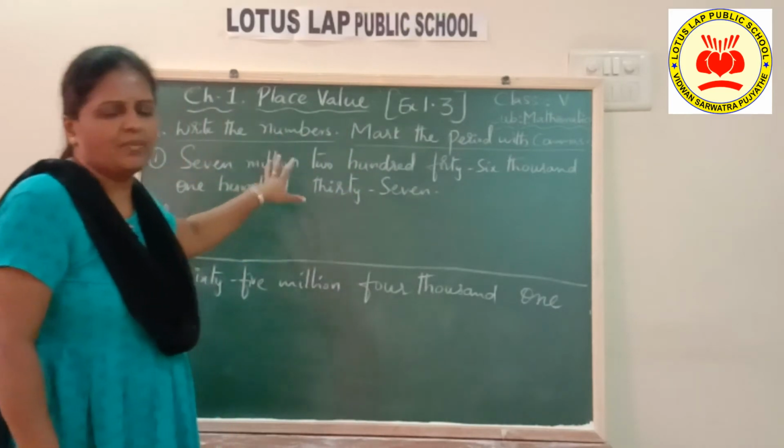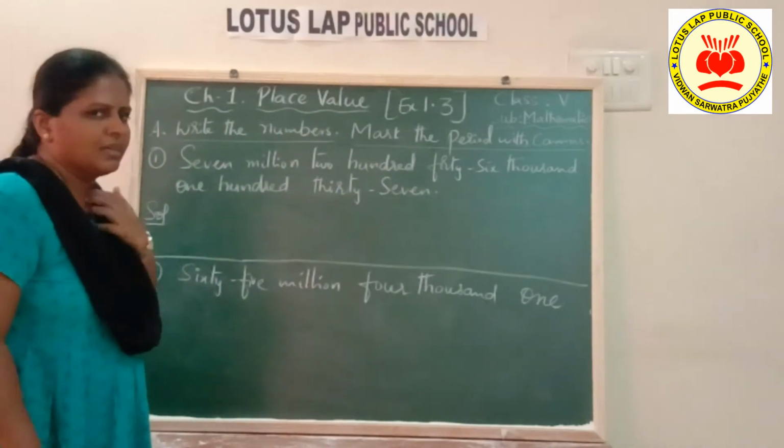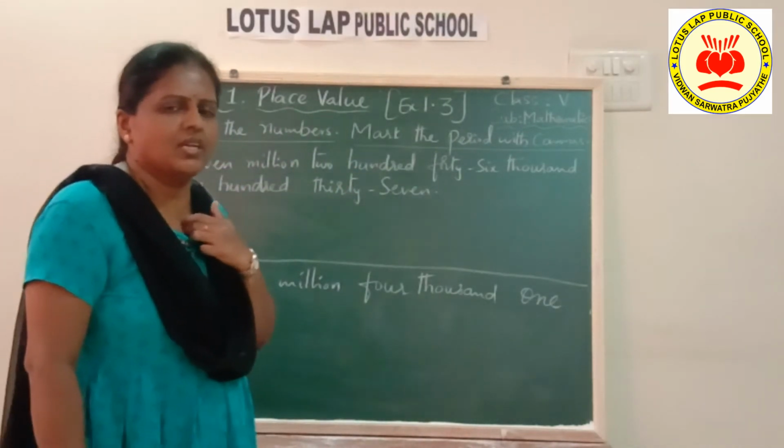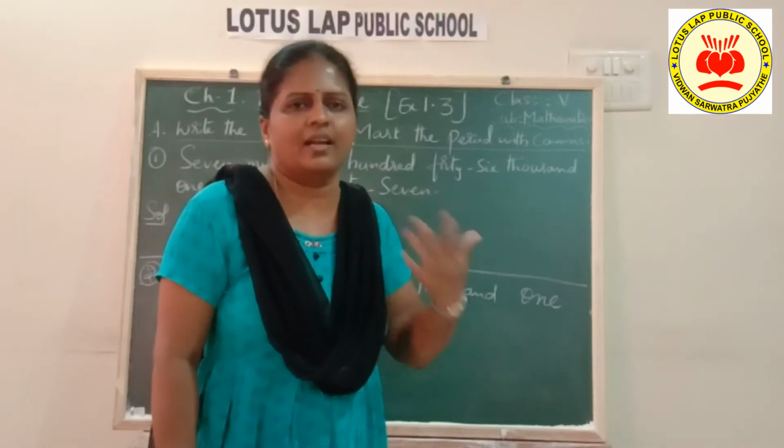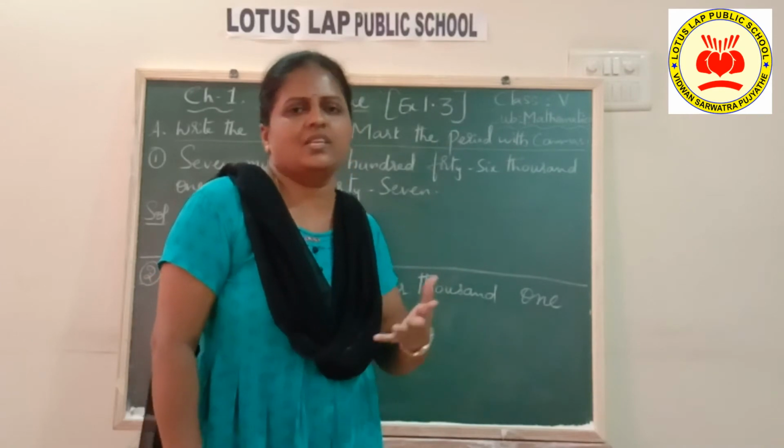7,246,137. This is the number name. Let us write the number further. And how to write the numbers, children? Already I told you. First, you better write the places and then write the number. Then it will be easy for you to write.